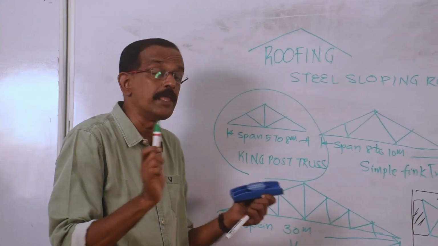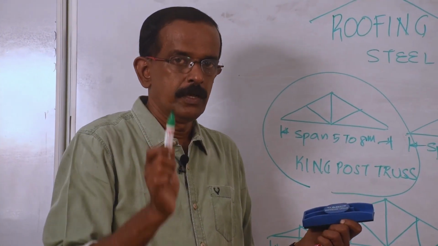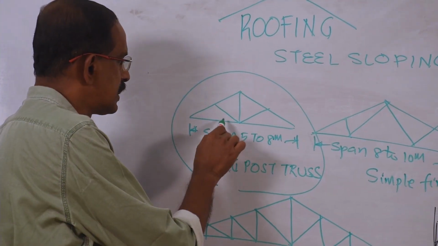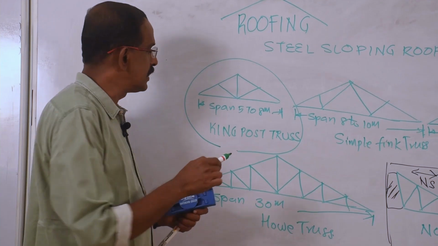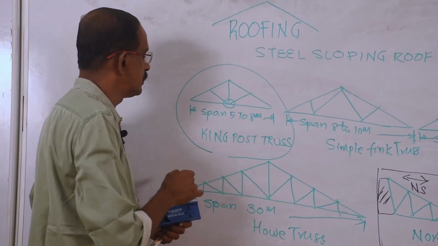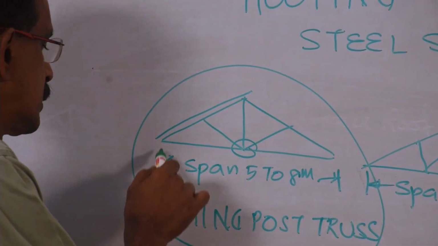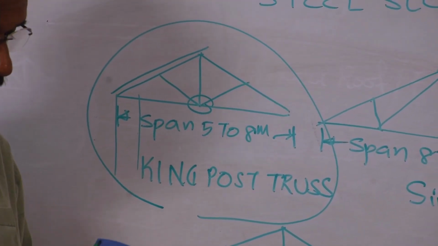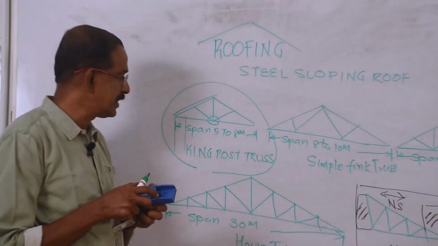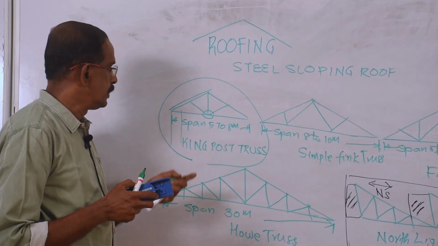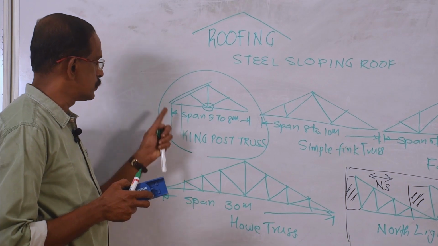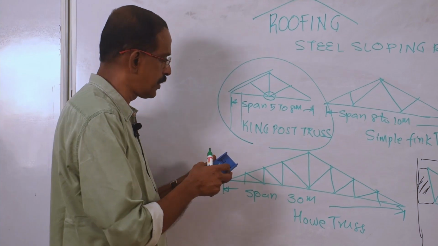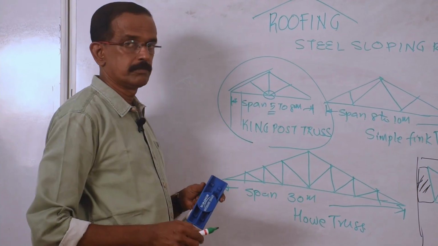This is only the shape, a line sketch. If they specifically ask about any truss, you have to draw the complete details about the truss. Complete details means how these members are connected here, how the roofing materials are attached, how the truss is fixed on the wall or column. So all these details you have to show if it asks in the examination for a detailed sketch. Sometimes they may ask a question like this: draw a detailed sketch of a steel sloping roof which can be used for a span of 5 meters.